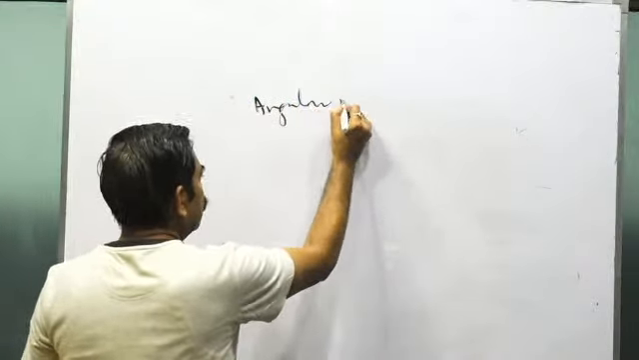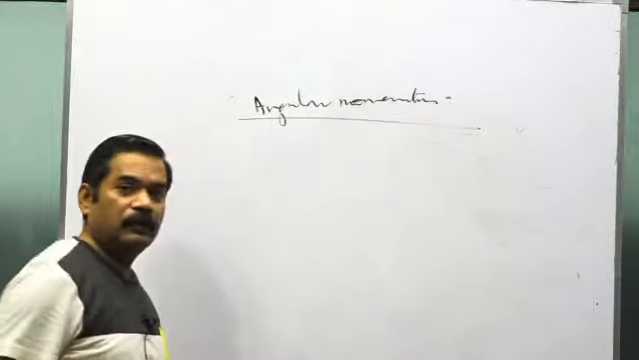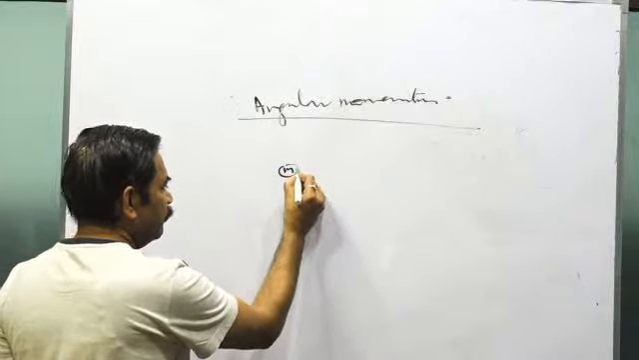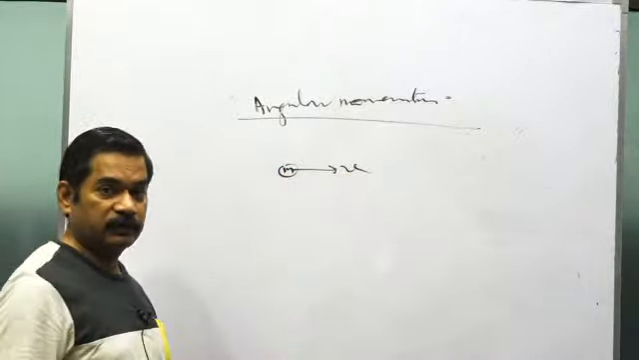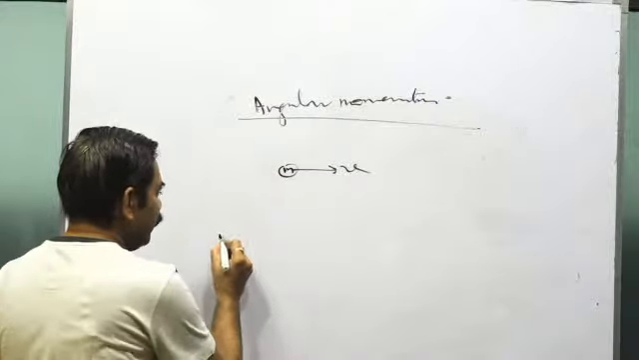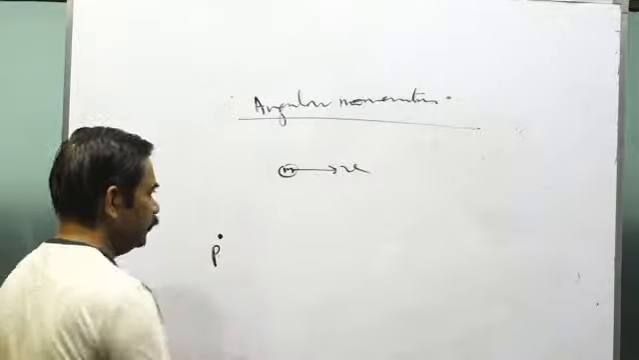Angular momentum. About the angular momentum also, you'll see. Say there is a particle of mass m, moving with a velocity v. We have to calculate the angular momentum of the particle about the point P. Then it will be what?